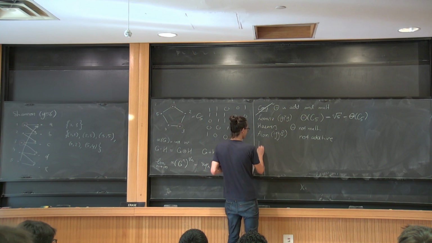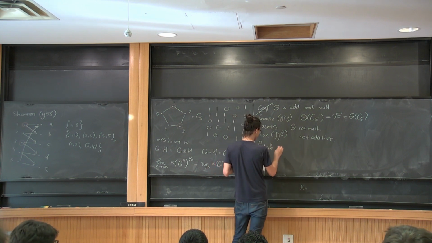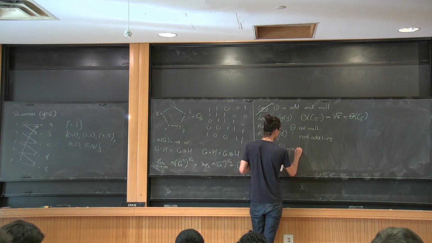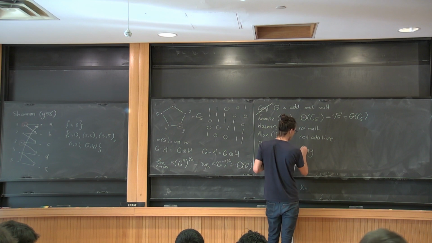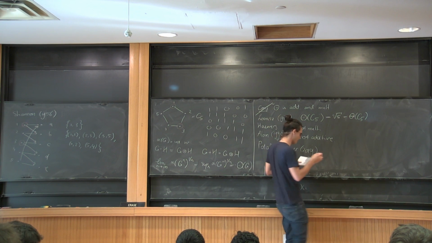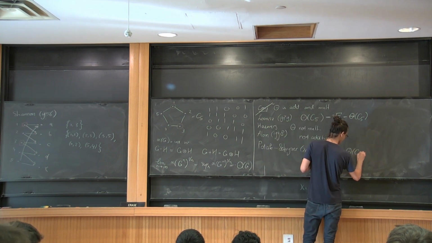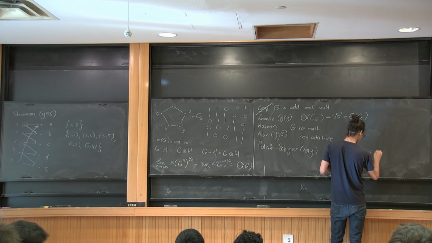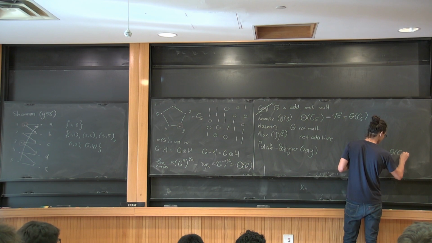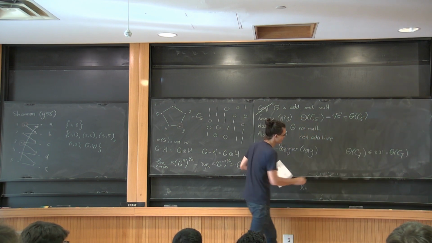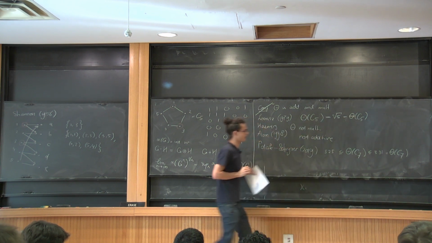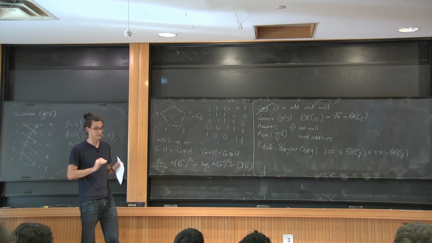To give you an idea of the current state of the art, there's a result of Polak and Schrijver. So the 5 cycle is solved. This result is on the 7 cycle. They didn't quite solve the 7 cycle. So the upper bound, again, comes from the Lovász theta function. And they have a lower bound which is close, but not quite there, which is like 3.25 or something. Okay, so for small graphs, we don't know how to compute it.